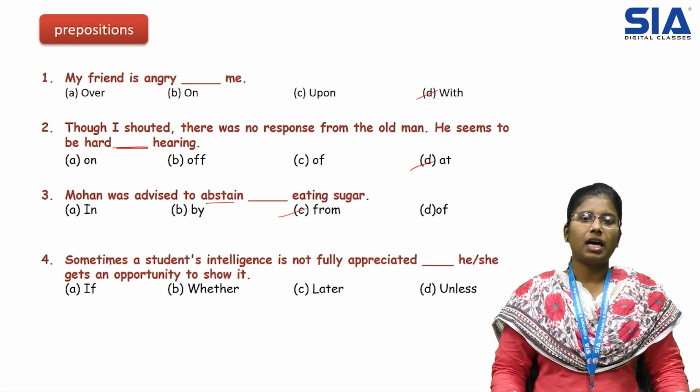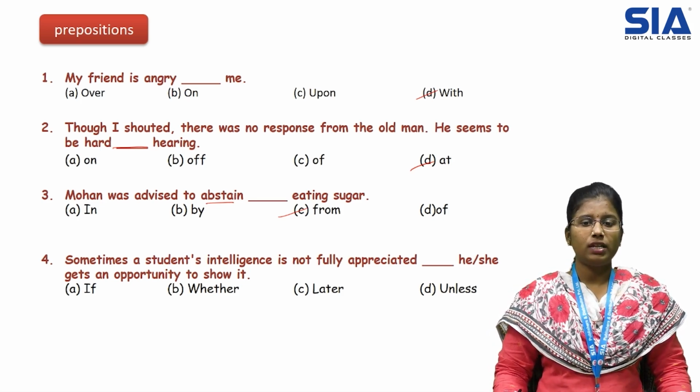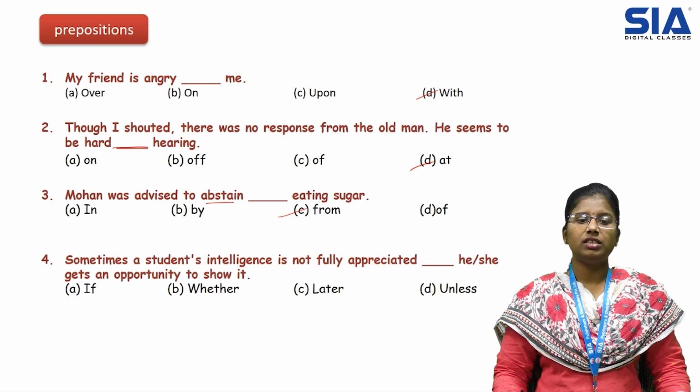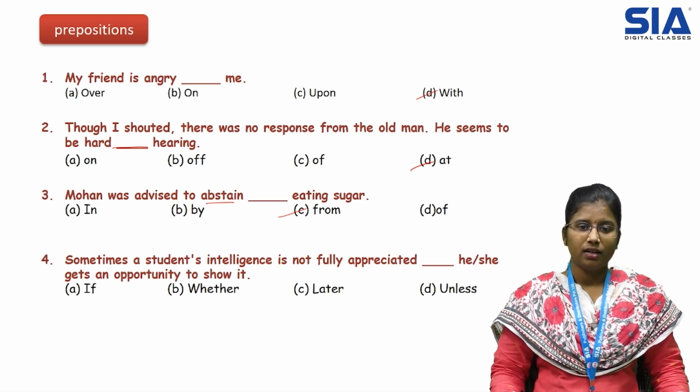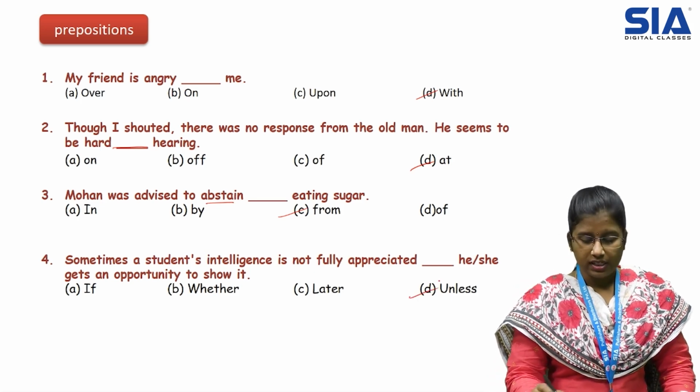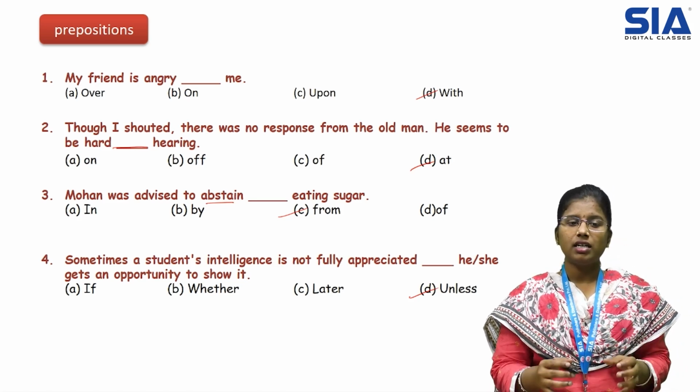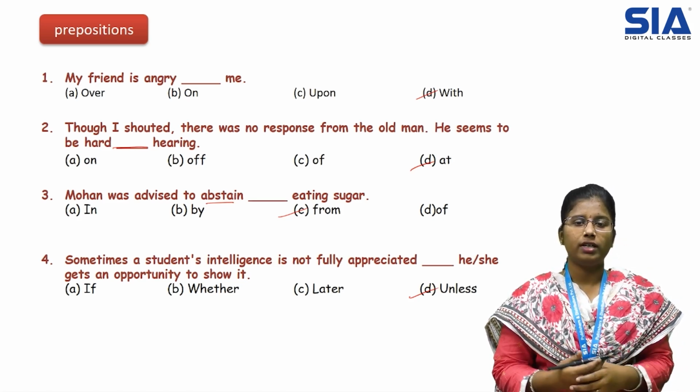Next question. Sometimes a student's intelligence is not fully appreciated dash he or she gets an opportunity to show it. The correct answer here is option D, unless. Unless he or she gets an opportunity to show it.